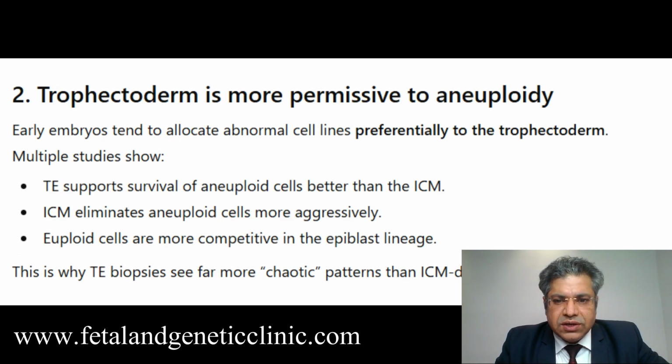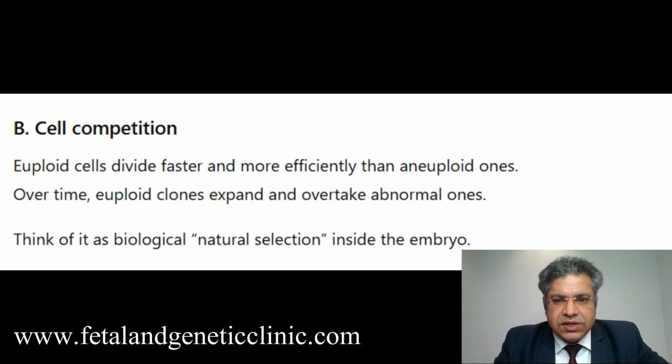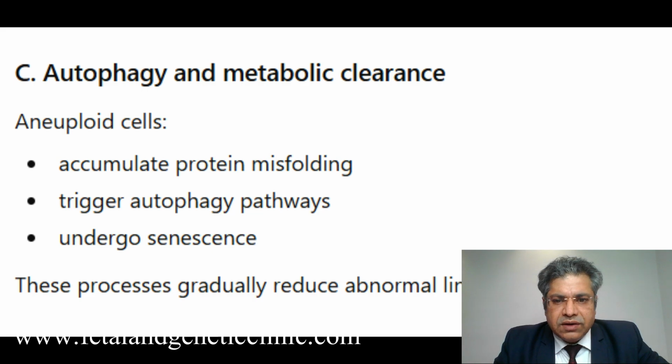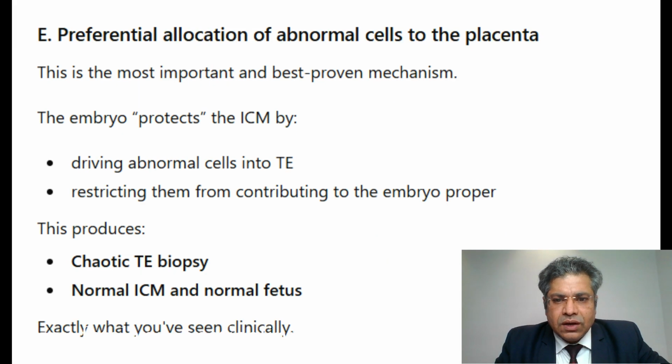Since the trophoblast of the placenta is very permissive to aneuploidy, the baby survives, right? The embryos have a lot of self-cleaning and adaptive mechanisms. Abnormal cells die down and the normal cells outgrow the abnormal cells, which is called cell competition. Then autophagy leads to metabolic clearance, and the abnormal cells die down, right? We also have trisomy rescue or monosomy rescue, by which the abnormal cells get into an autocorrection, right?